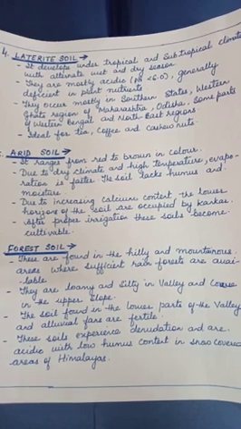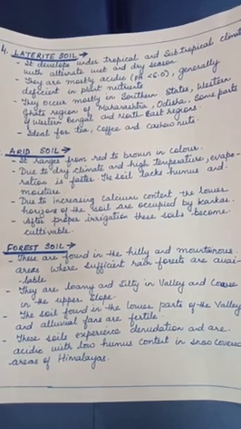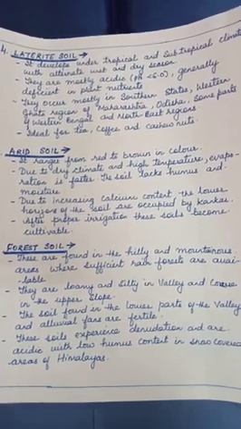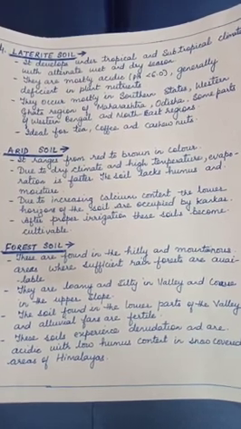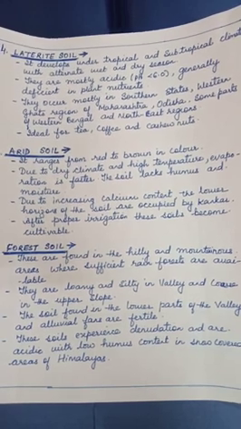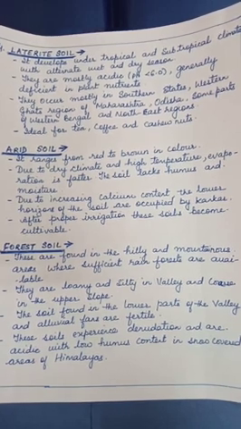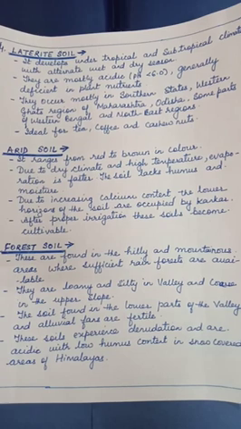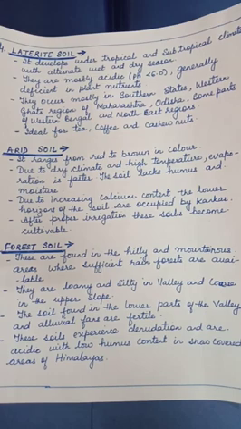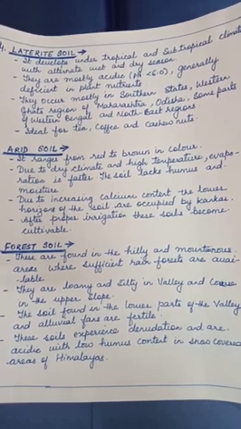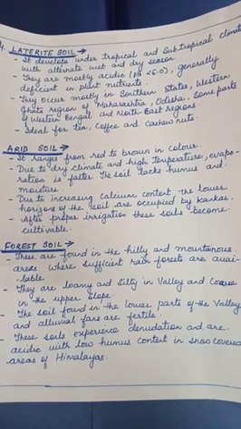Then we have the forest soil. These soils are found in the hilly and mountainous areas where sufficient rainforests are available. The soil texture varies according to the mountain environment where they are formed. They are loamy and silty in valley sides and coarse grained in the upper slopes. In the snow-covered areas of the Himalayas, these soils experience denudation and are acidic with low humus content. The soils found in the lower parts of the valley, particularly on the river terraces and alluvial fans, are fertile.